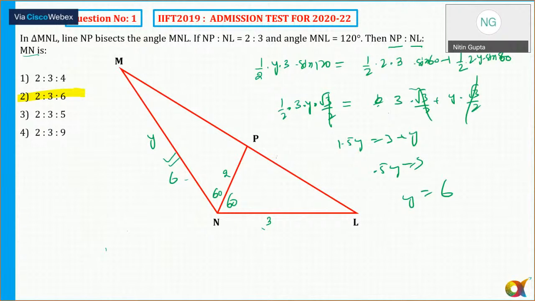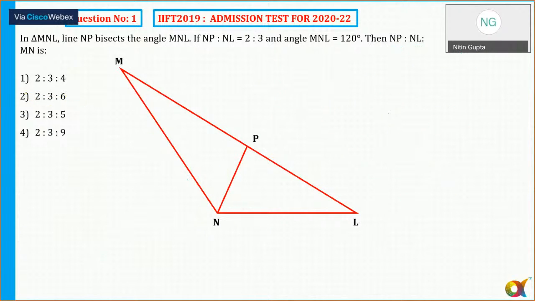So let's start now. Can we start with the discussion of each and every question in detail? Please tell. Since this was the first paper, so I thought I should discuss with you, and then I want all of you to follow the similar kind of approach in the rest of the course for the Iift. So can we start discussing the questions now one by one? All the questions.